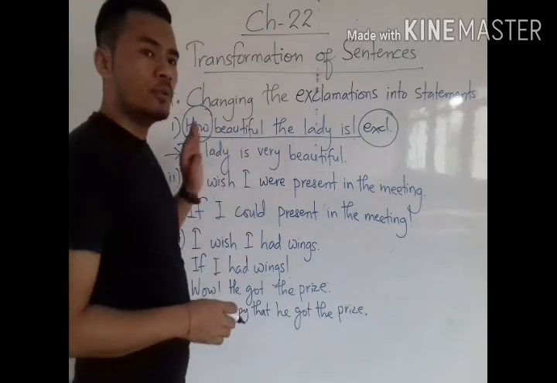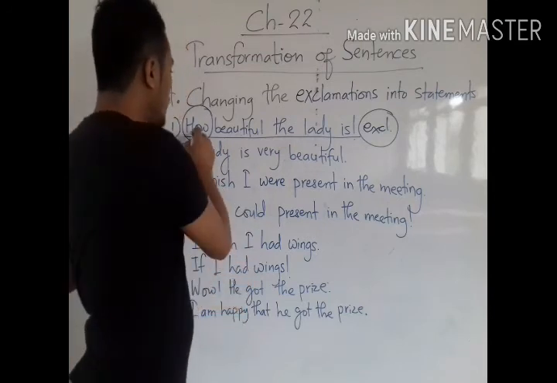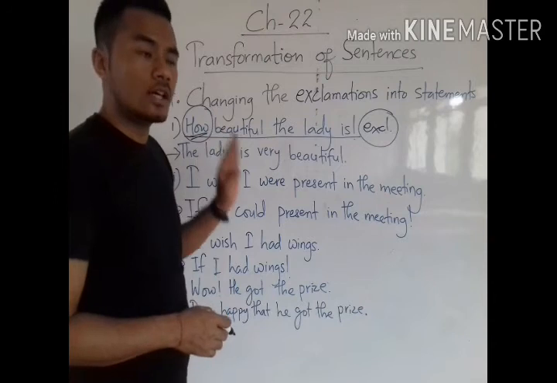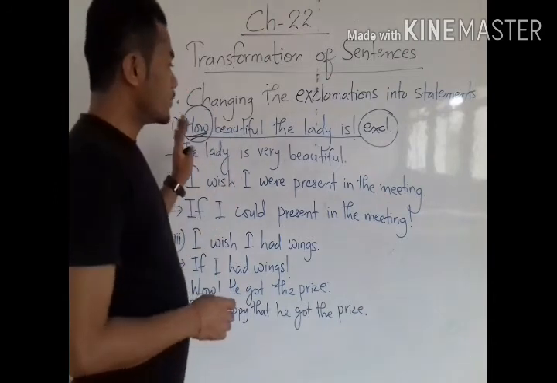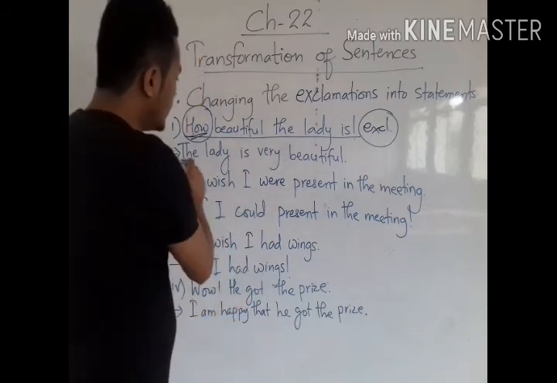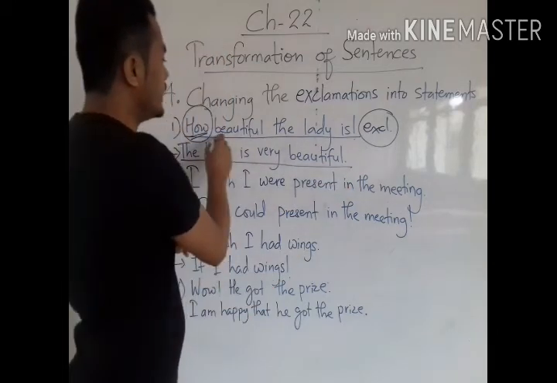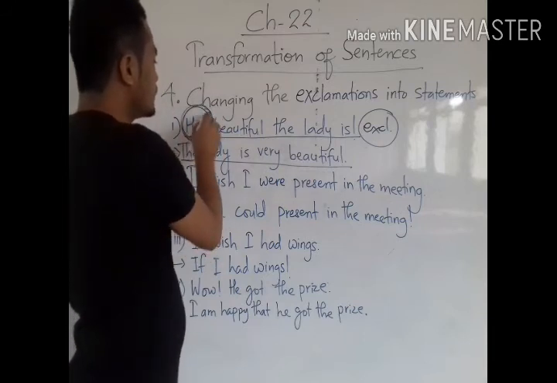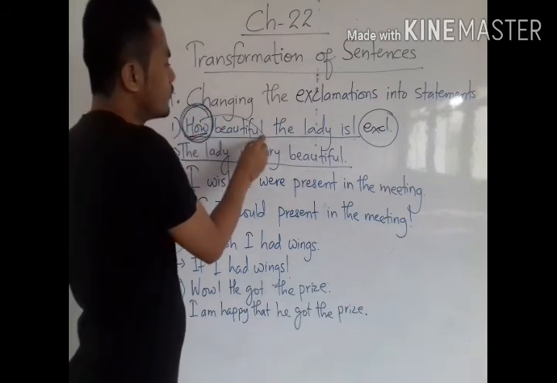How? So now we have to put somewhere the use of this how also. What does this WH word actually want to convey? So from this sentence we come to know that the lady is very beautiful. Actually the lady is beautiful, but how much? Because this how actually means very.